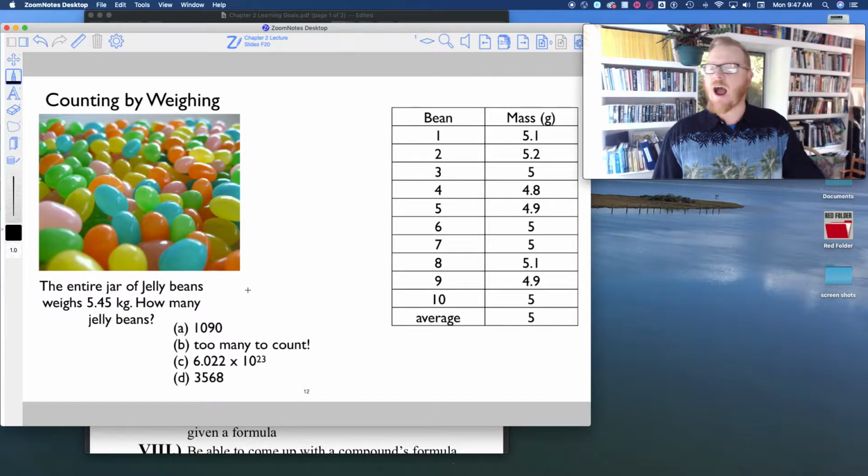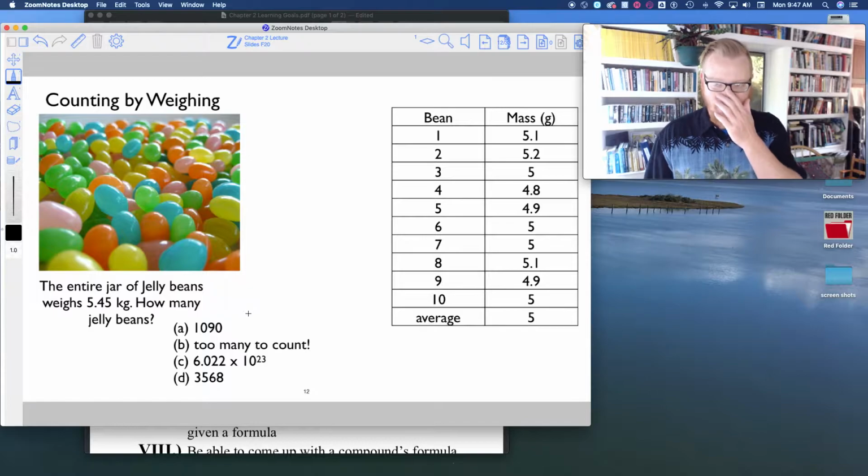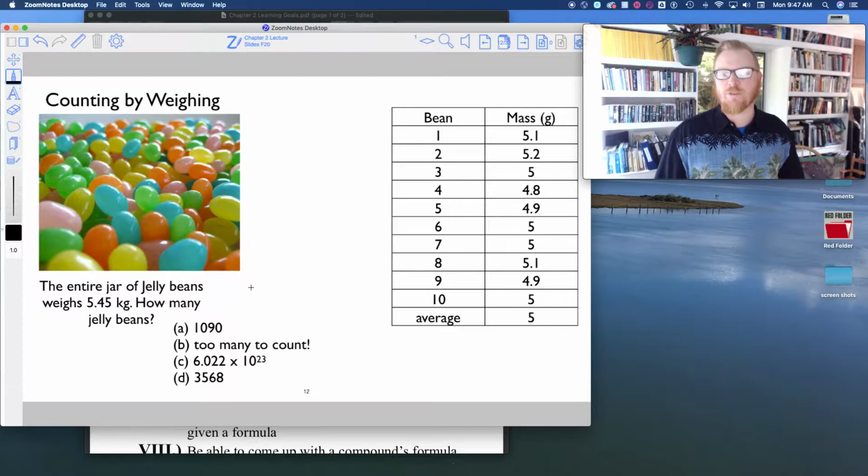Okay? So obviously, you all are intelligent enough people to know it would be impossible to count all of these jelly beans. And imagine now just for a second, they're not jelly beans, but they're atoms. It would be especially impossible to do that. But suppose we get our hand on one of them, maybe 10 of them even, and we weigh them. We take an average, right?